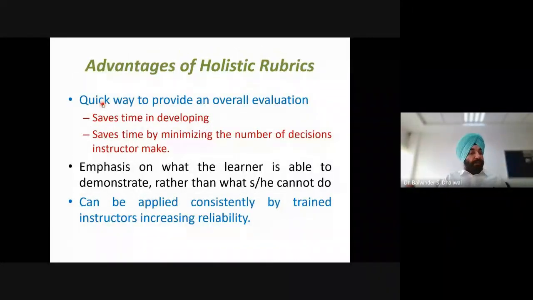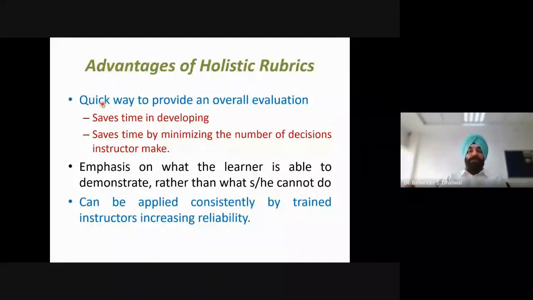Now, what are the advantages of this type of rubric? This type of rubric provides a quick way for an overall evaluation. Because we are going for overall evaluation, we are not applying different criteria separately. So this saves time in developing. When the rubric is developed, it saves time in developing, as well as by minimizing the number of decisions the instructor makes.